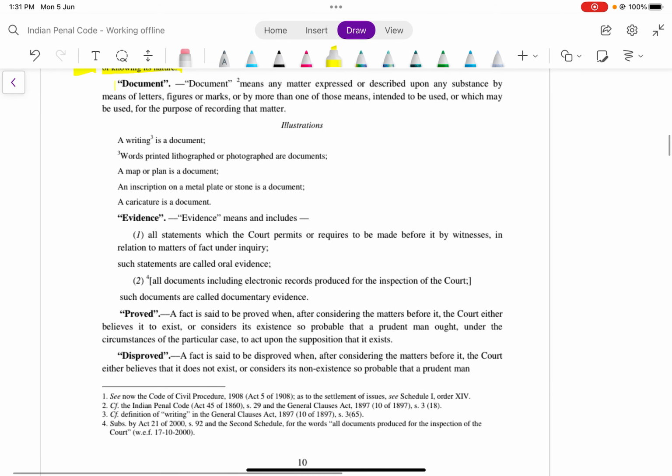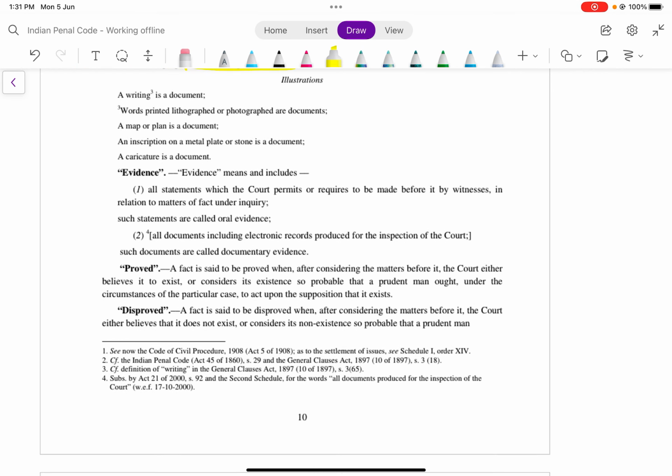Then we have document. Document means any matter expressed or described upon any substance by means of letters, figures or marks, or by more than one of those means, intended to be used or which may be used for the purpose of recording that matter. A's writing is a document. Words printed, lithographed, photographed are documents.